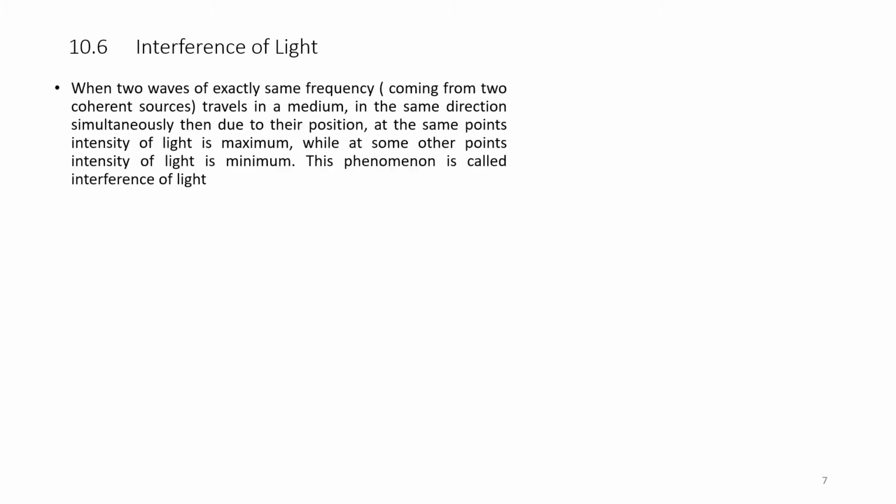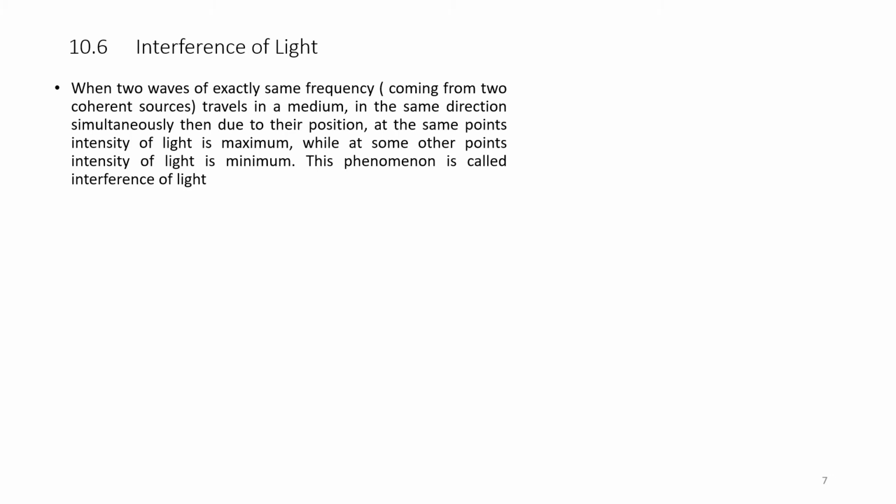Interference of light. When two waves of exactly the same frequency coming from two coherent sources travel in a medium in the same direction simultaneously, then due to their superposition, at some points the intensity of light is maximum, while at some other points the intensity of light is minimum.